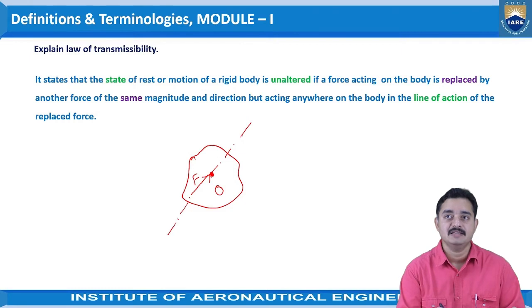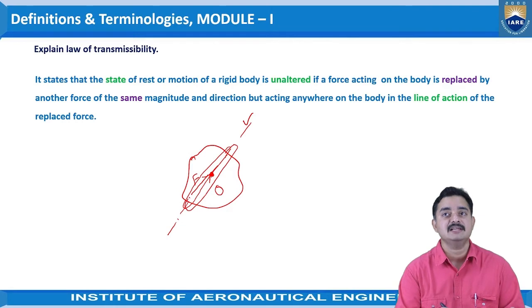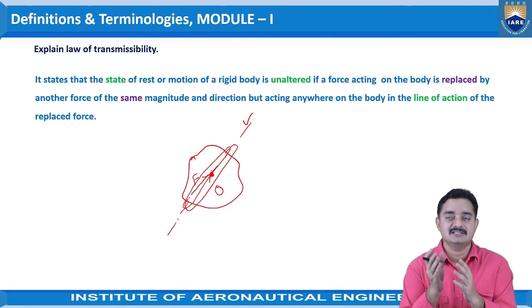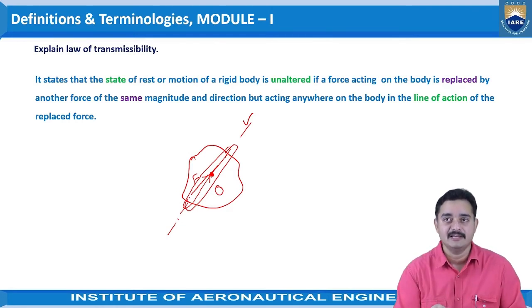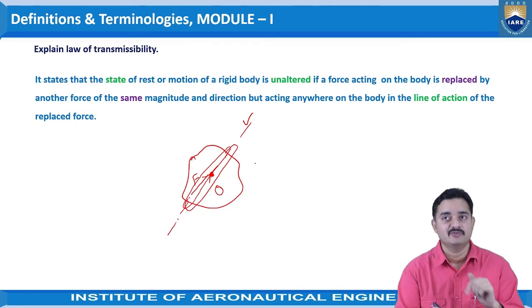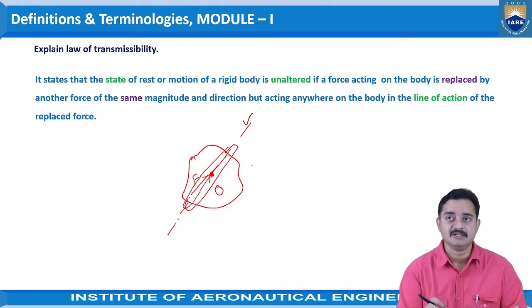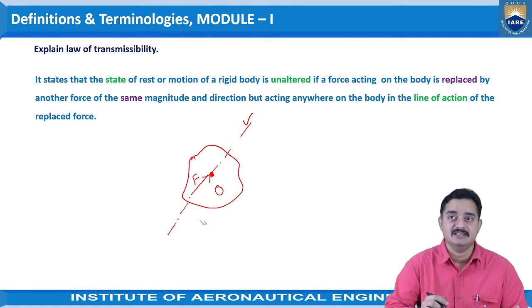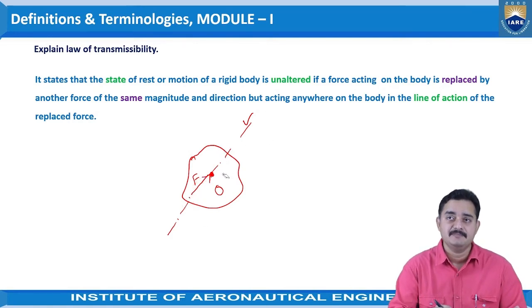Okay, this would be the line of action of the force. Along this line of action, we can observe, this is the line where the force is being acted. This is the linear line where the line of action of the force is lying.